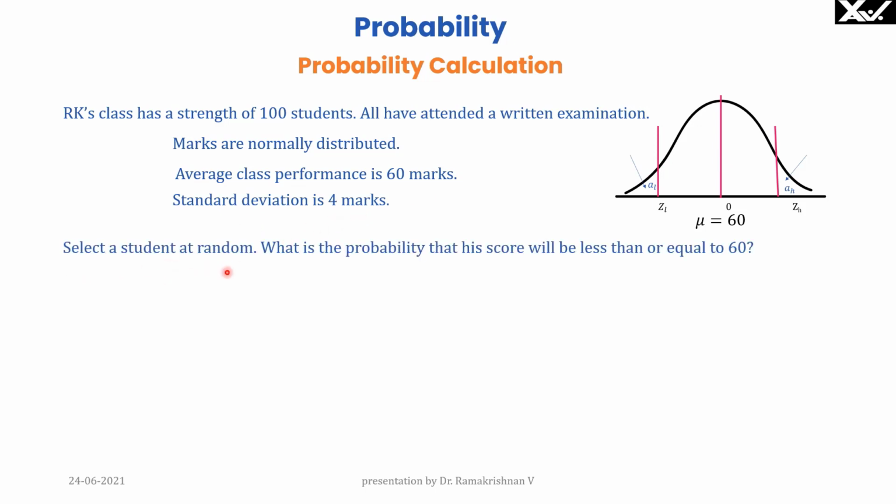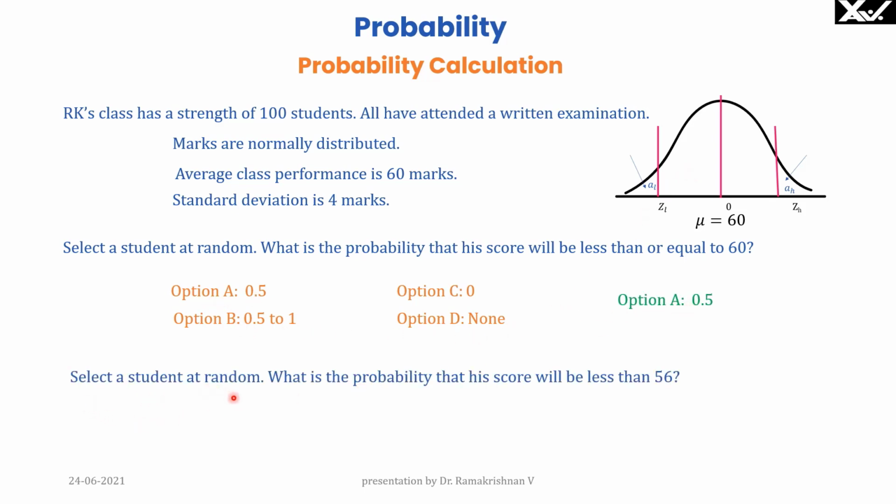Select a student at random. What is the probability that his score will be less than or equal to 60? There are 4 options given here. You can select the best option. You can see here the mean marks is 60. The area to the left is 50%. The area to the right is 50%. Therefore, the probability of scoring less than or equal to 60 is 50%. Therefore, option A is correct.